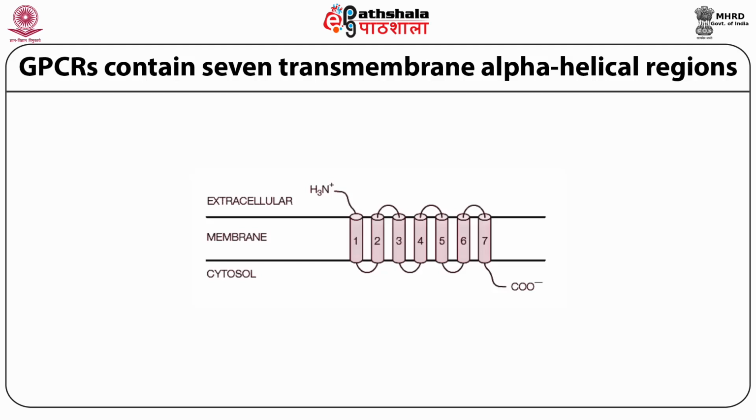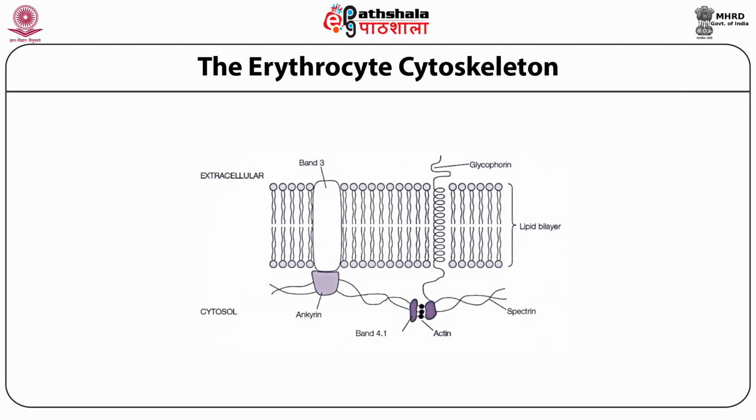Let us also look at some important examples of peripheral proteins. Their interaction is limited to the surface, but to both inner and outer surface of the membranes. Thus, in case of lipids, it is limited to their polar heads. The cytosolic face of the erythrocyte plasma membrane has a network of peripheral proteins which constitute its cytoskeleton. Cytoskeleton is an internal scaffold and consists of microfilaments, intermediate filaments, and microtubules.